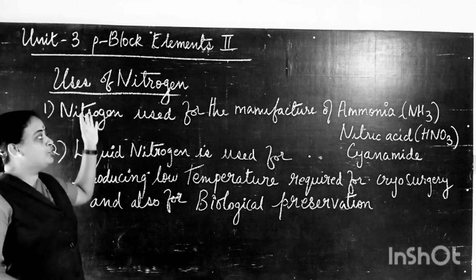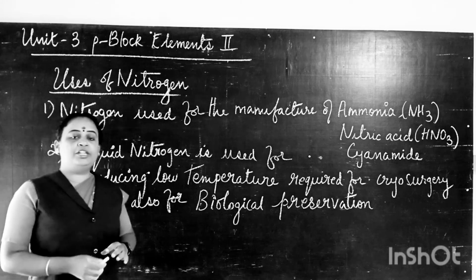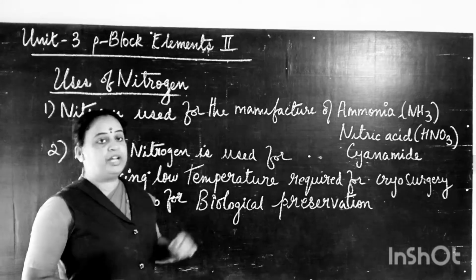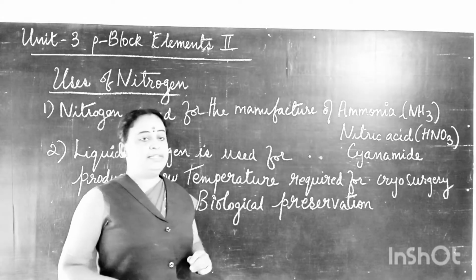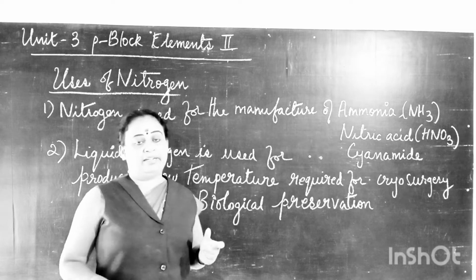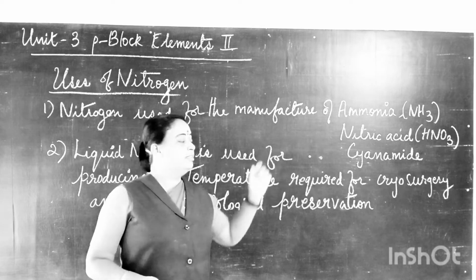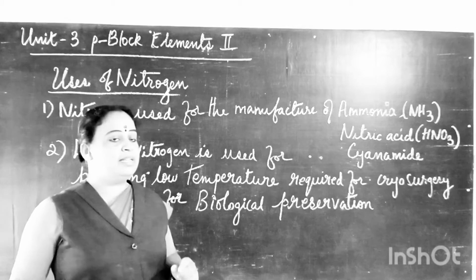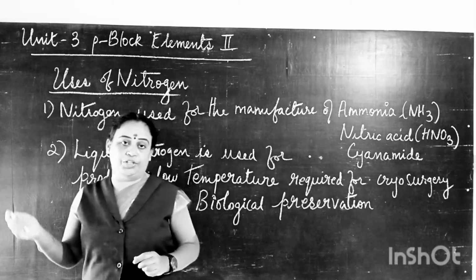Now let us see the uses of nitrogen. Nitrogen is used in the manufacture of ammonia, nitric acid and cyanamide. All these compounds are synthesized by using nitrogen.